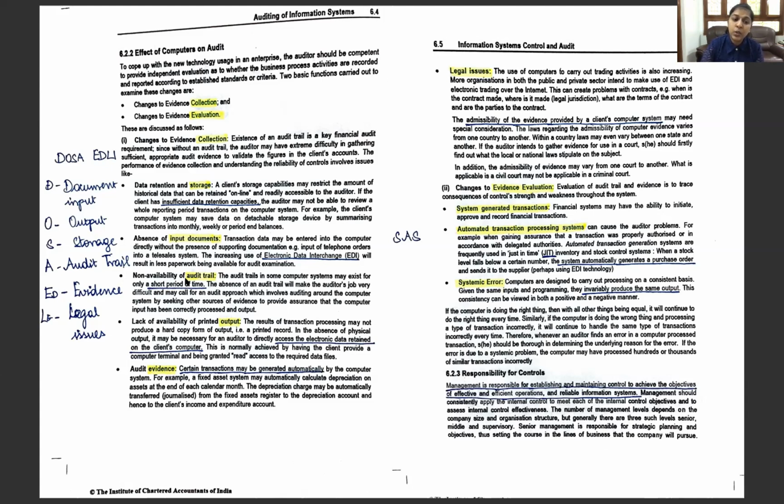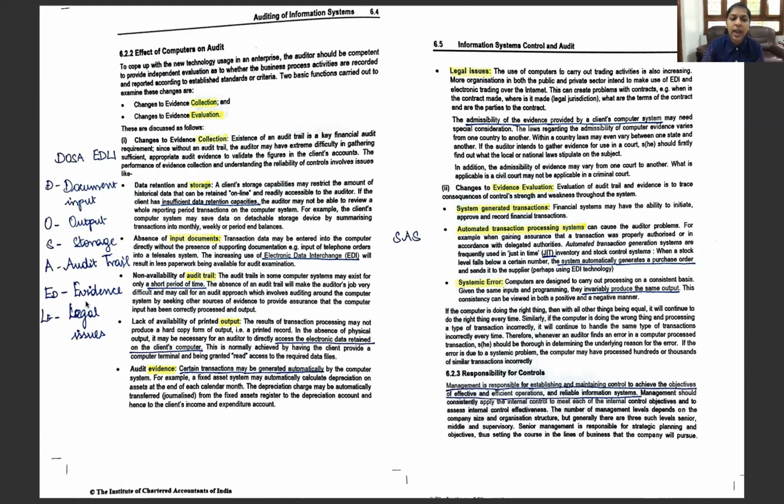Due to this absence or non-availability of audit trail, or availability only for a short time, it is going to make the auditor's job very difficult, and we'll have to apply more auditing around the computer. We have auditing around the computer and auditing through the computer. So we'll have to adopt more of the auditing around the computer approach here. So this is for the audit trail.